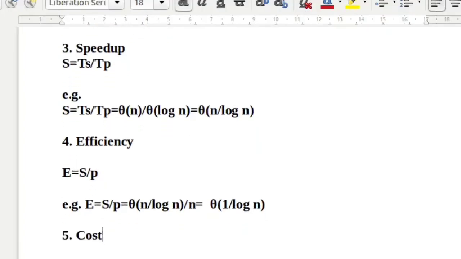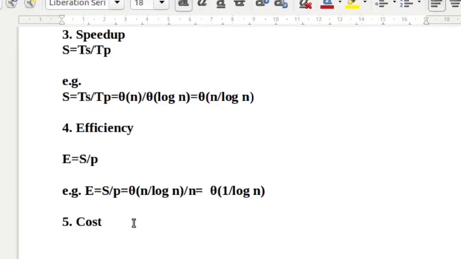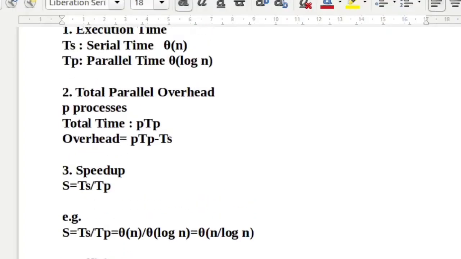The last performance metric is cost. That is the overall time that is required. Here the overall parallel time is TP, but TP is the time for each processing element: on the first processing element, on the second, on the third. So the overall cost that is required is P into TP. Our objective is to reduce this P into TP. Then we say the system is an optimal system.